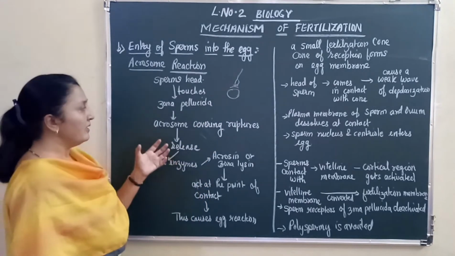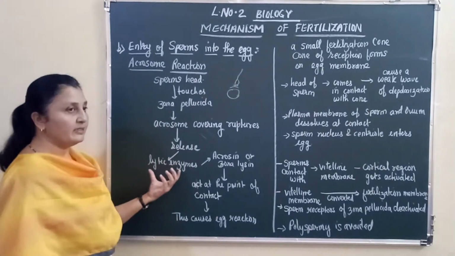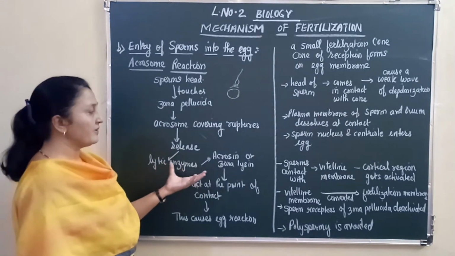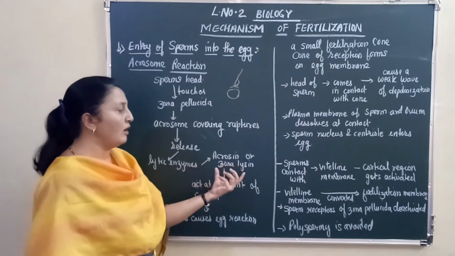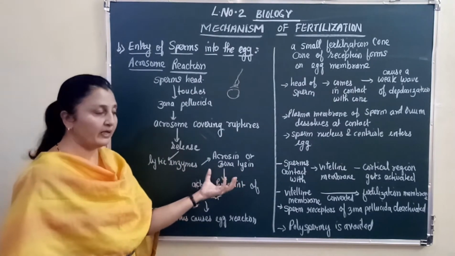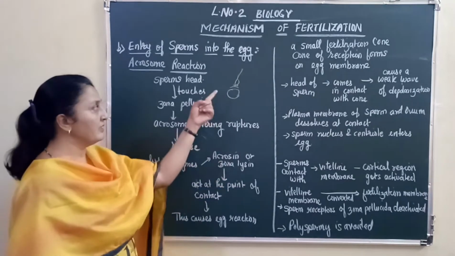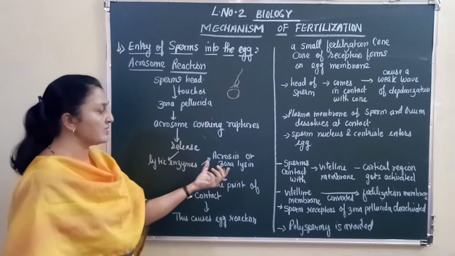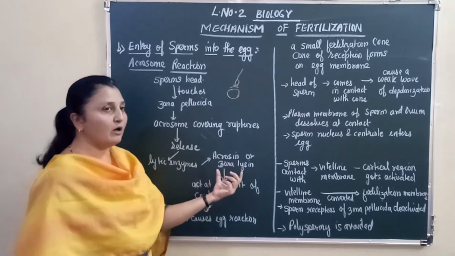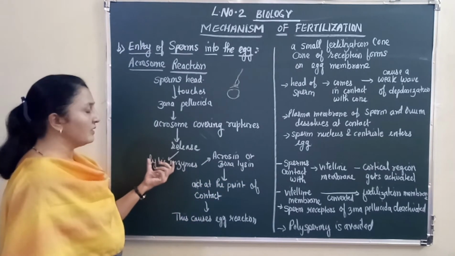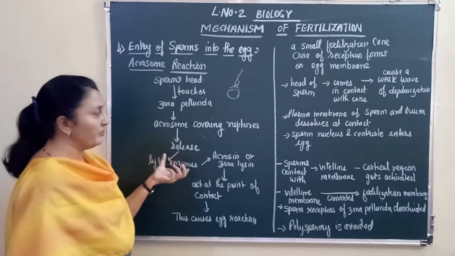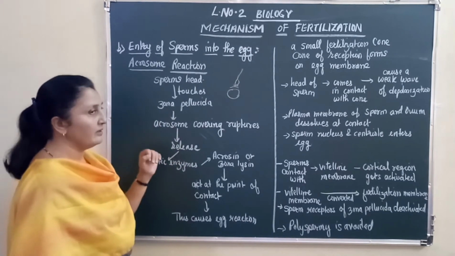The acrosome releases lytic enzymes, which are also known as acrosin or zonalysin. So what is released when the acrosome membrane ruptures? It releases acrosin or zonalysin.